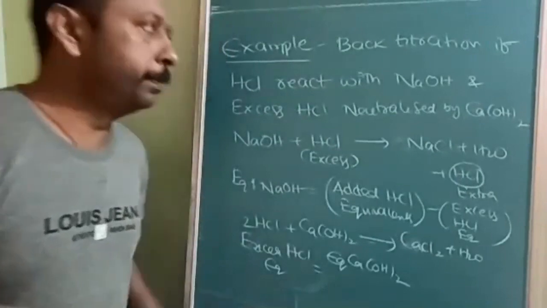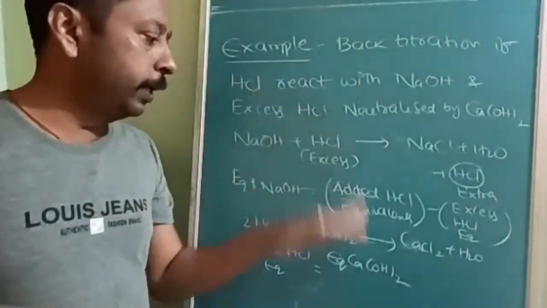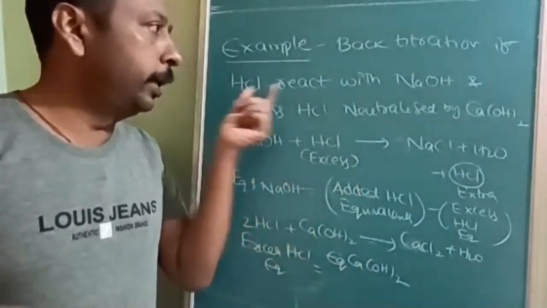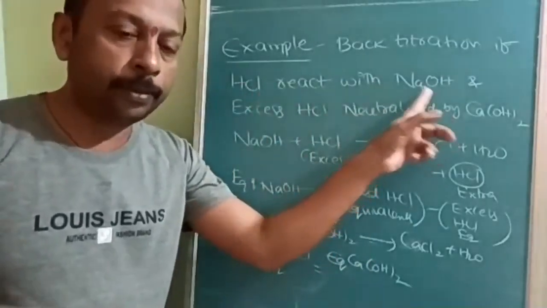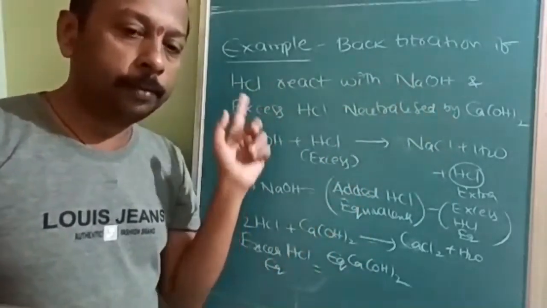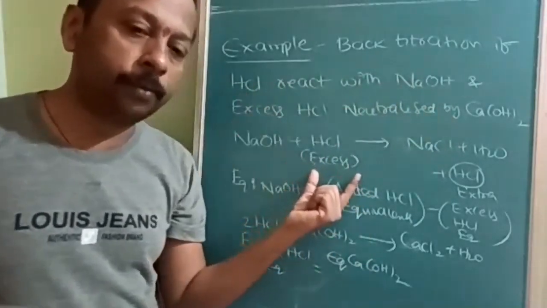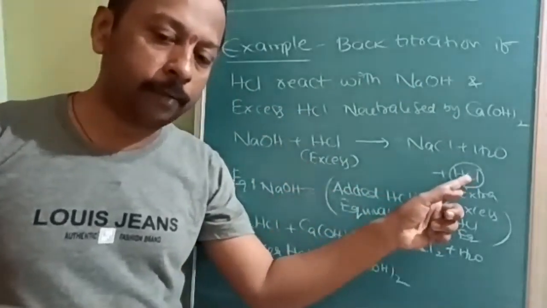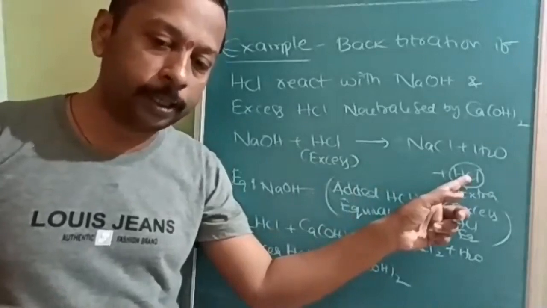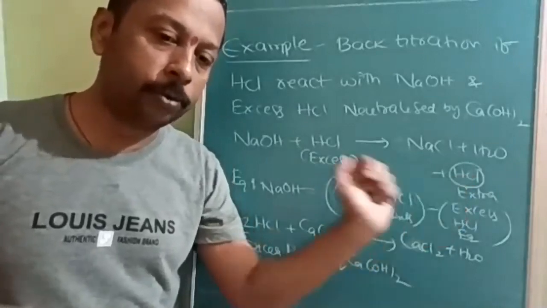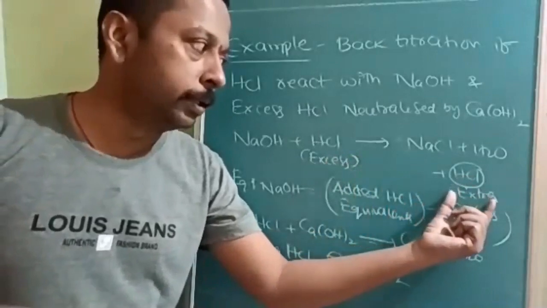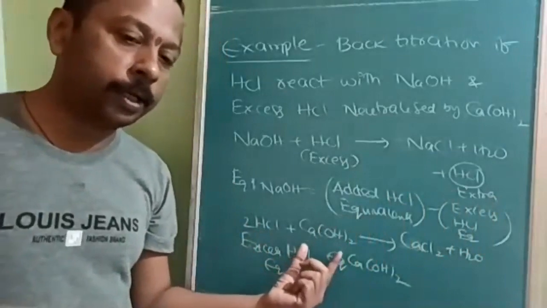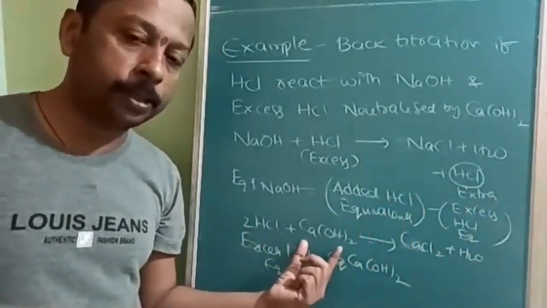For example, back titration. Just now I have explained, but I am giving you in the form of formulas. We wanted to titrate the NaOH with the HCl, but excess HCl was there. Therefore, even after the reaction, HCl was available. But how much extra excess is available, that we don't know. So how much HCl is extra after the neutralization? That is titrated again by calcium hydroxide.